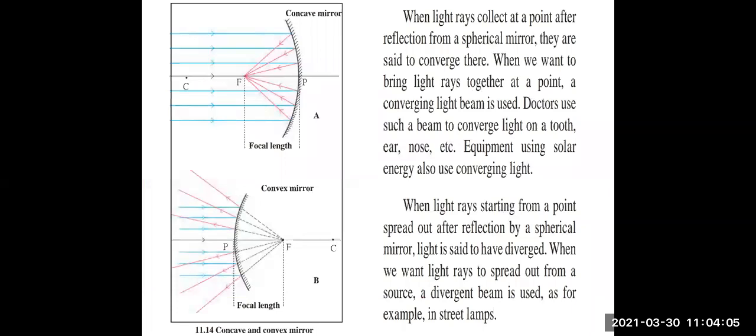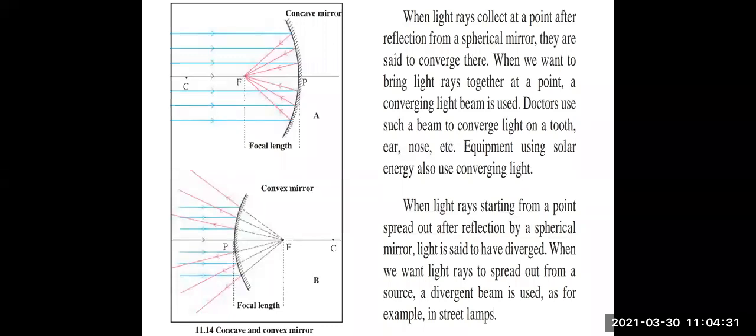Then this was the very important phenomenon, which is convergence and divergence. Concave mirrors always undergo convergence, whereas convex mirrors undergo divergence.